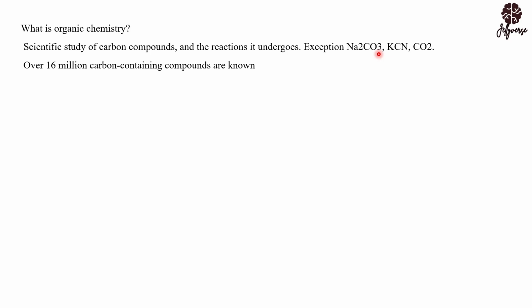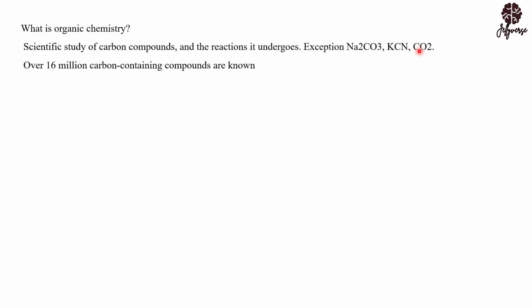The same thing applies to cyanide. You are seeing potassium cyanide here. This is a carbon atom combining with nitrogen in the form of a triple bond. That's a cyanide ion. Now, this compound is not classified as an organic compound, even though it contains carbon. The same thing applies to oxides of carbon.